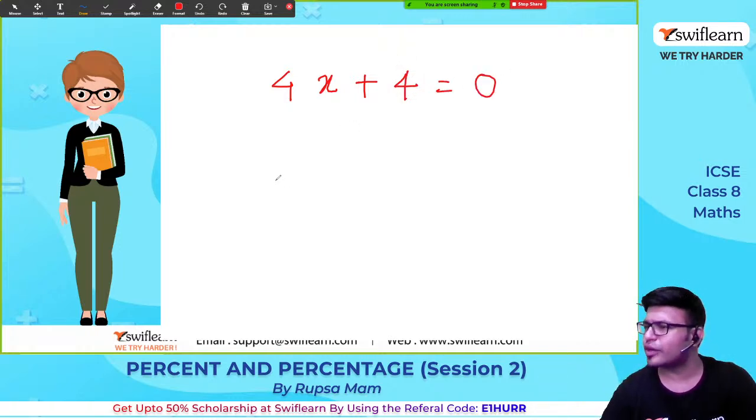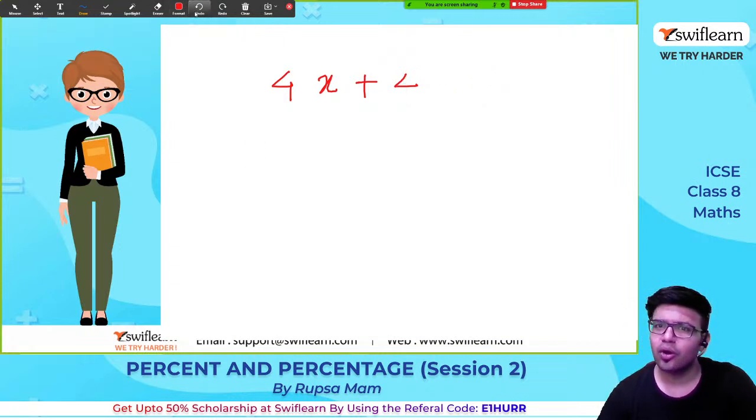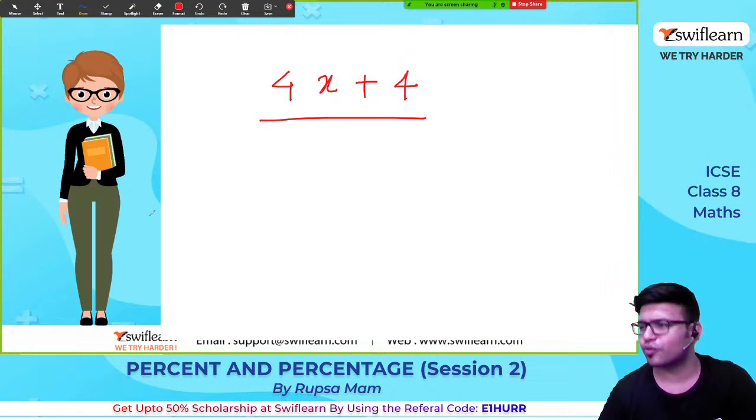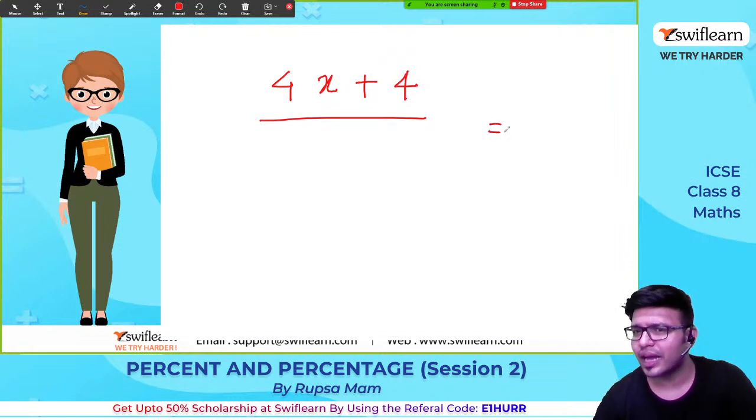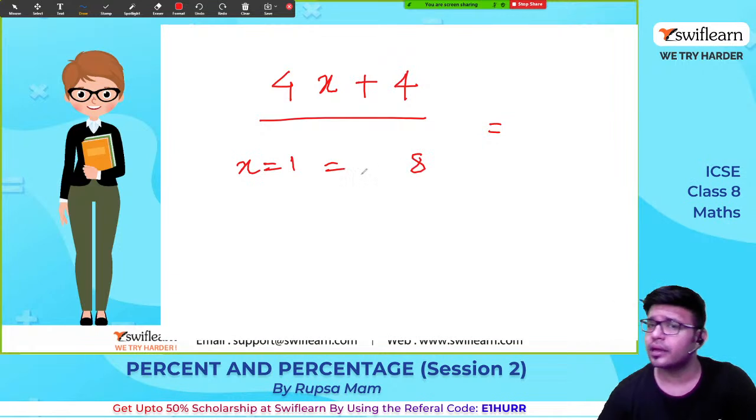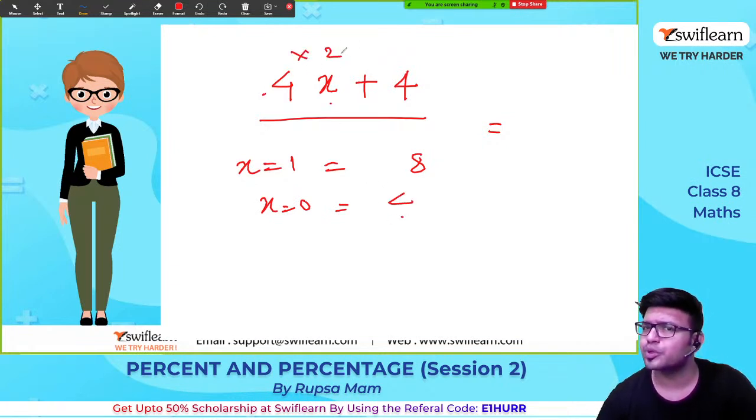What will be the value of x? Okay, you can take different equations, like see here, 4x plus 4. If I substitute the value of x as 1, how much will I get? I'll get 8. For x is equal to 1, I'll get the value 8. If I put the value of x as 0, the answer will be 4. If I place x as 2, 4 times 2 is 8, 8 plus 4 is 12.